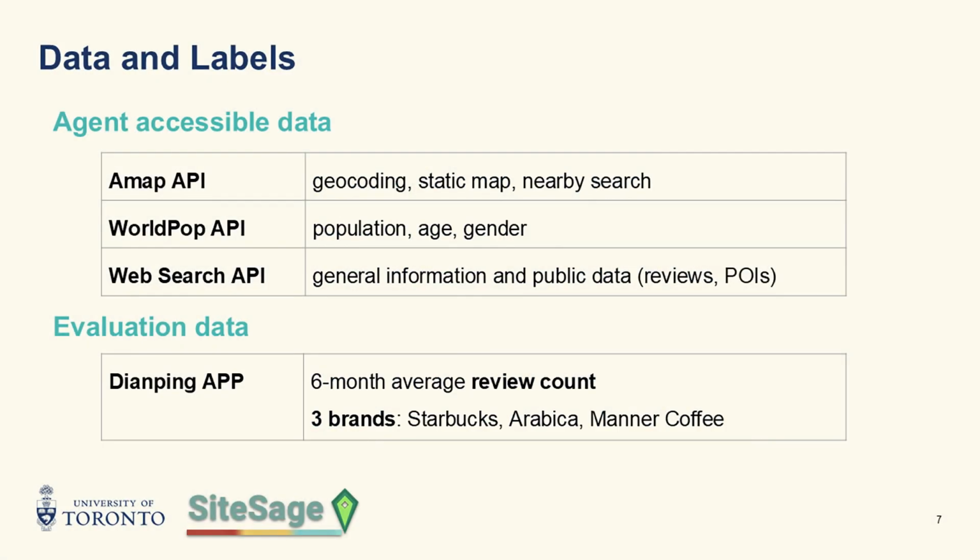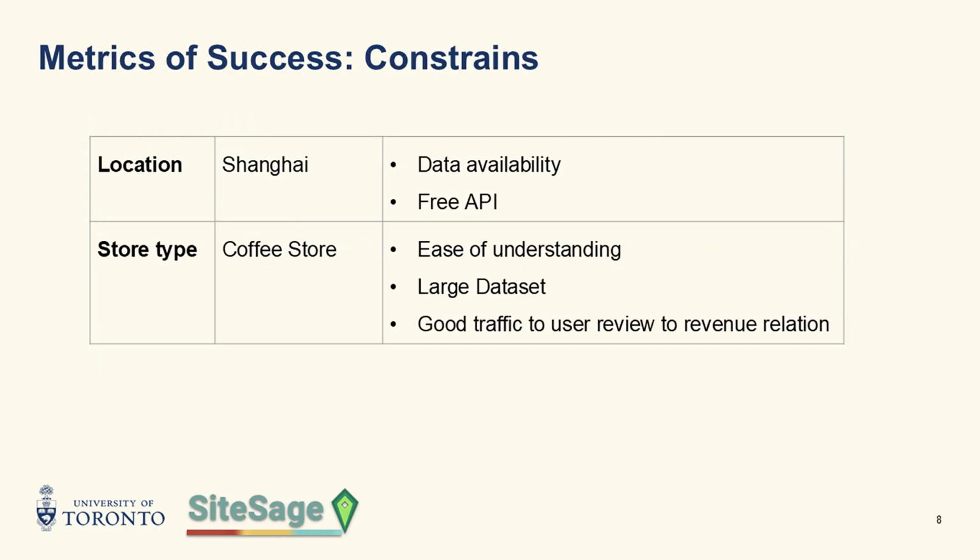So SiteSage is well equipped with different data sources. It uses AMap for street and geospatial data, WorldPop for demographics, and a Web Search API for generic internet queries. For evaluation, we collect data from the Chinese review platform Dianping. And we constrain ourselves to Shanghai, China, because the API is open and free, as well as focusing on coffee stores because it is easy to understand.